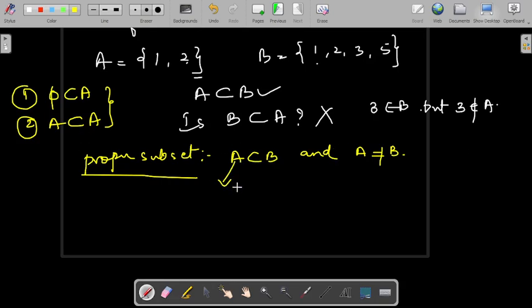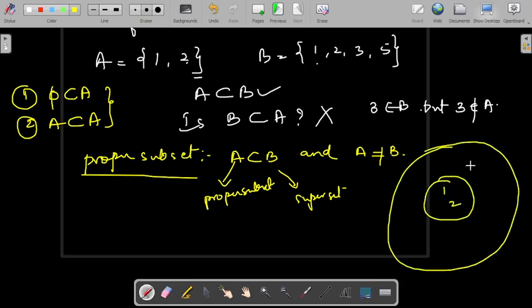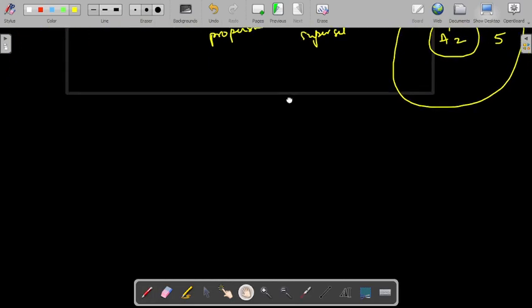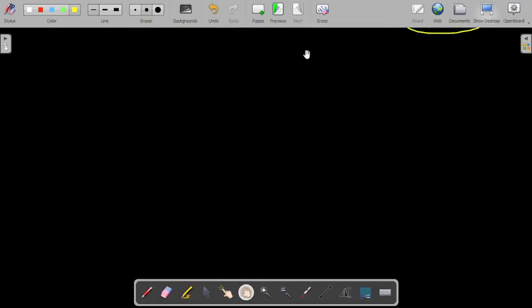A is a proper subset, and B becomes a superset because B is bigger than A. Like 1, 2, as I had told you, and then 1, 2, 3, 5. This is your A, this is your B. In this case, A is a proper subset, and B will be a superset. When you collect all the subsets, it becomes the power set. The number of elements in the power set will be 2 to the power m, where m is the number of elements in a given set.